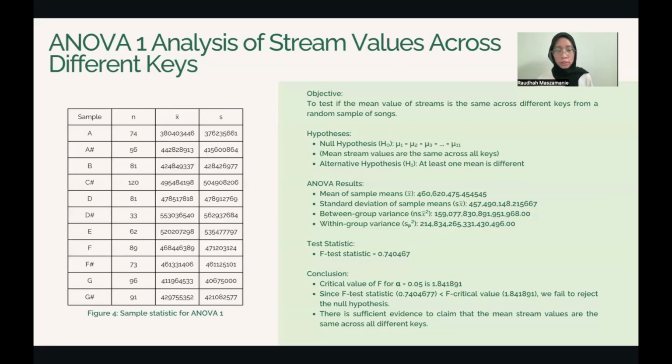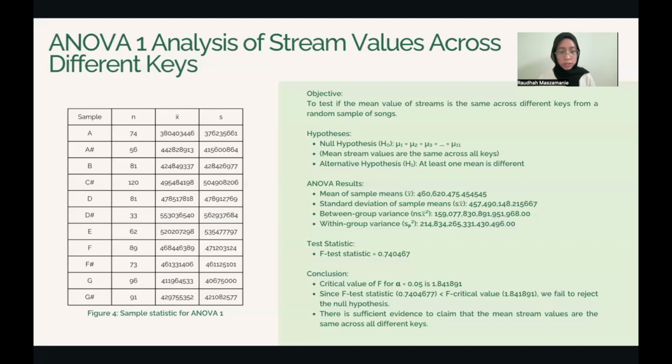Upon conducting the ANOVA test, we found the following results. The mean of sample means across the keys was approximately 460,620,475.454545, with a standard deviation of sample means around 457,498.215,667.